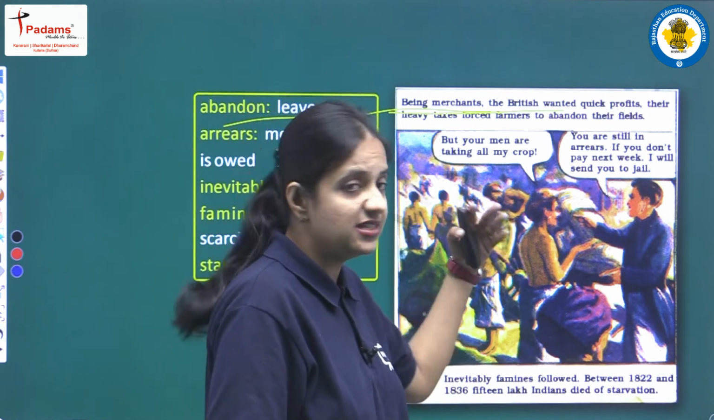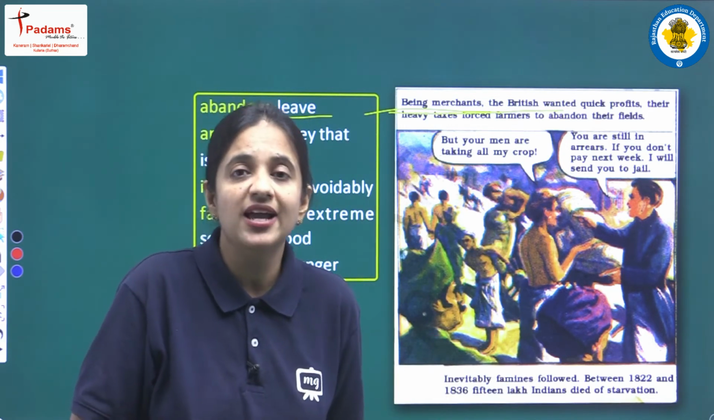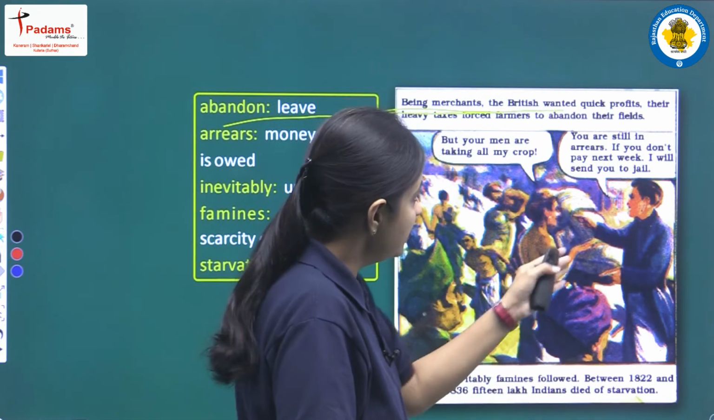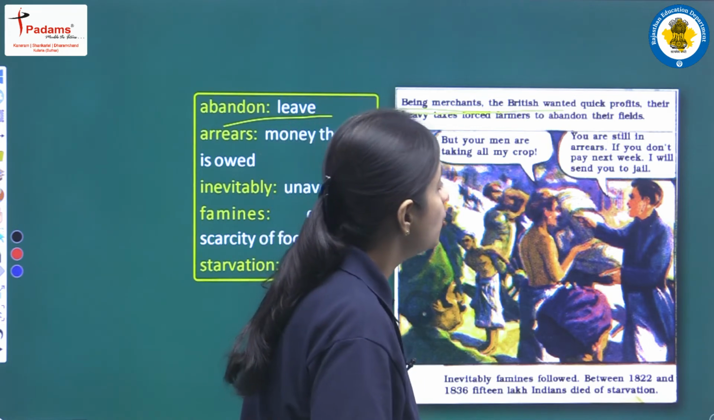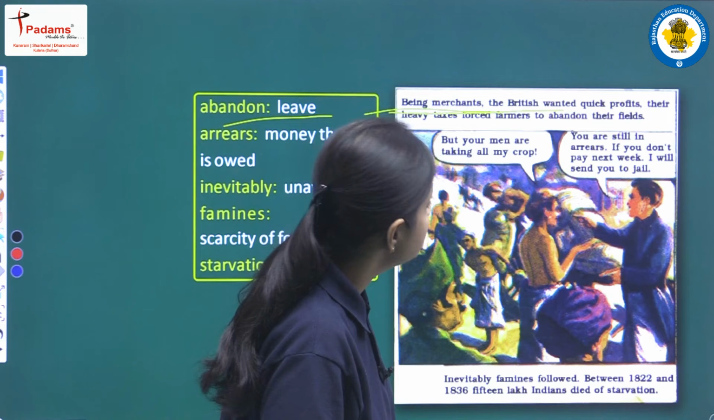So now he is saying the same thing that your men are taking my entire crop. So now how can I pay taxes? So let's see what he is saying. He is a Britisher and he is saying, "You are still in arrears. If you don't pay next week, I will send you to jail." So he is saying that you are still in arrears.